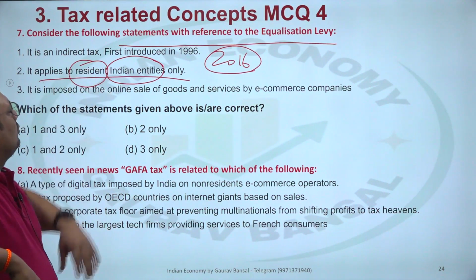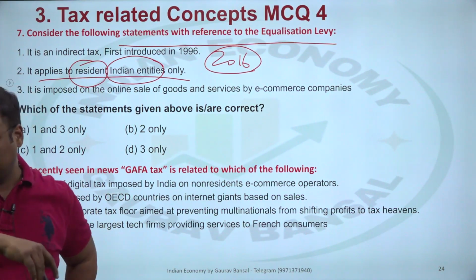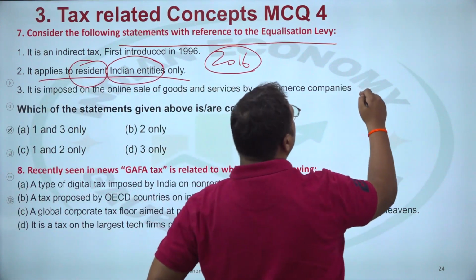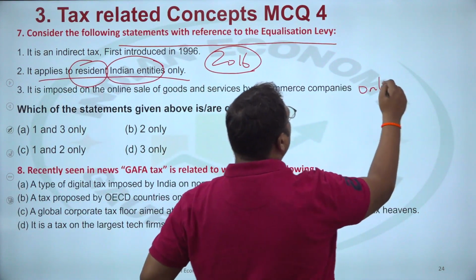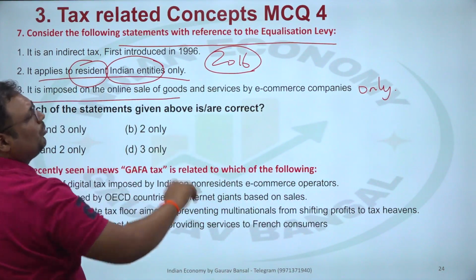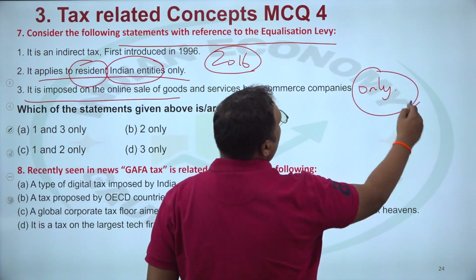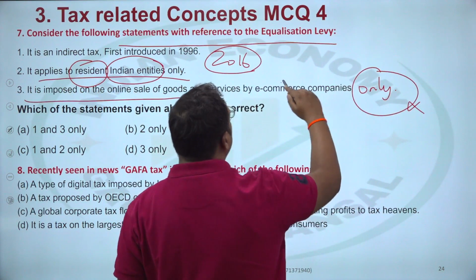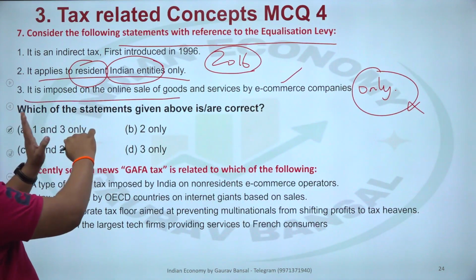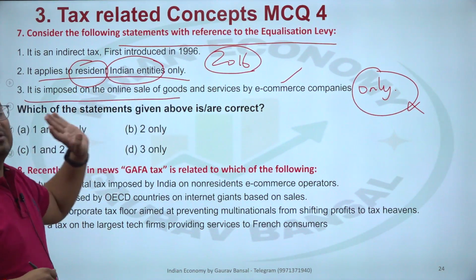Third, it is imposed on the online sale of goods and services by e-commerce companies. Yes, it is imposed on that. If the option were saying "only", then it would be wrong. Okay, only is not there, so now we can choose it, because it is not saying this is the only way it is collected, or these are the only type of company. It is only saying that it is there on this.